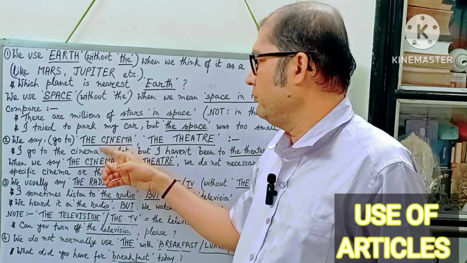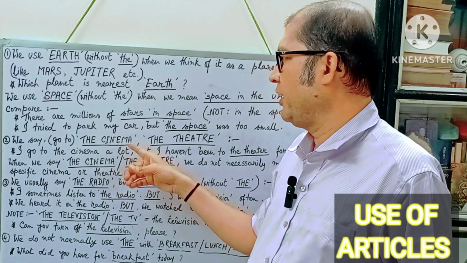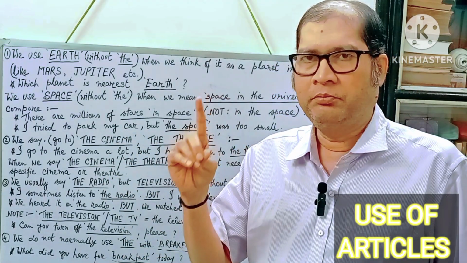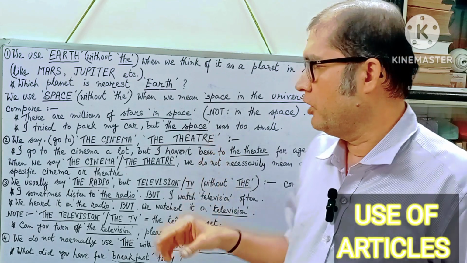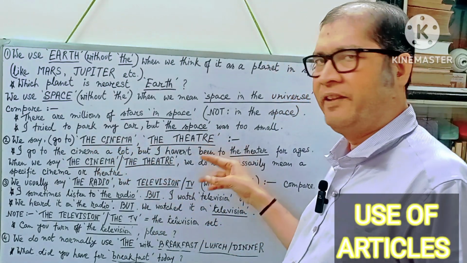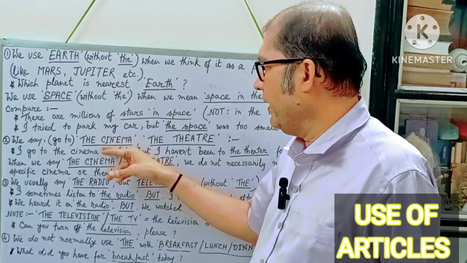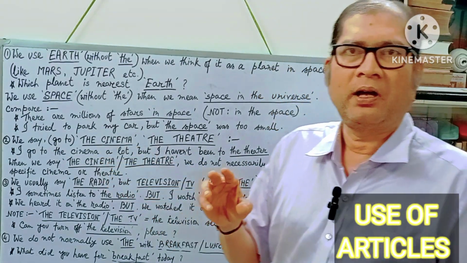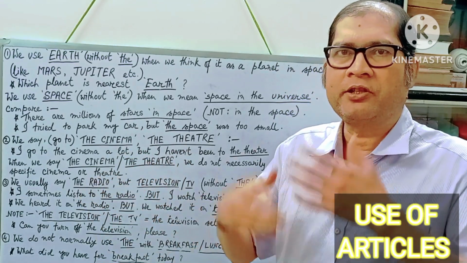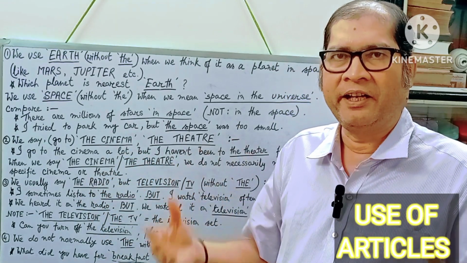And in this connection, I would also like to tell you that cinema does not necessarily mean a film or a movie. Okay? Cinema, in fact, means a hall in which a film is shown or a film is screened.